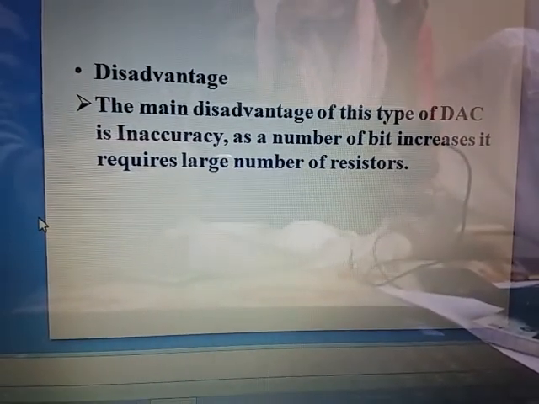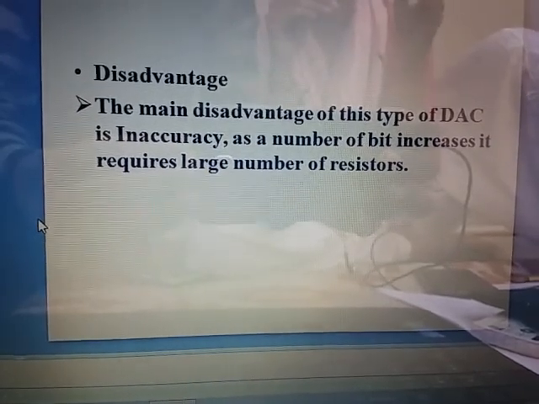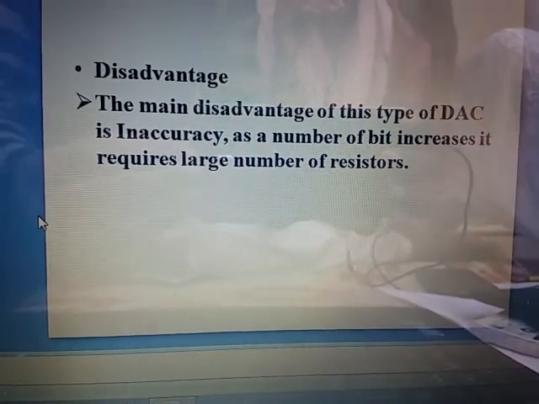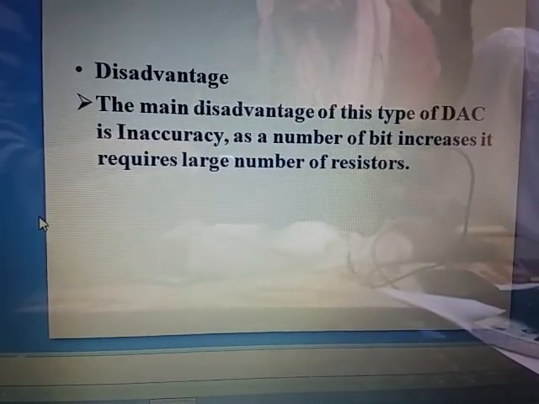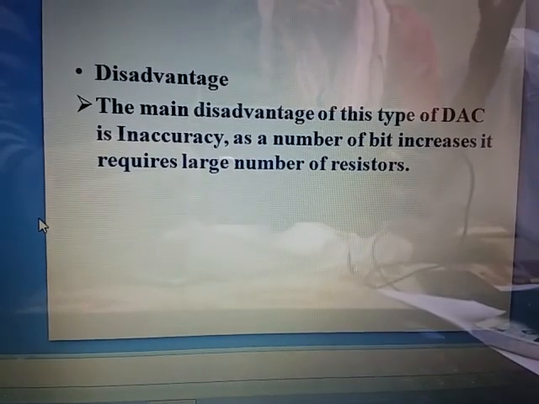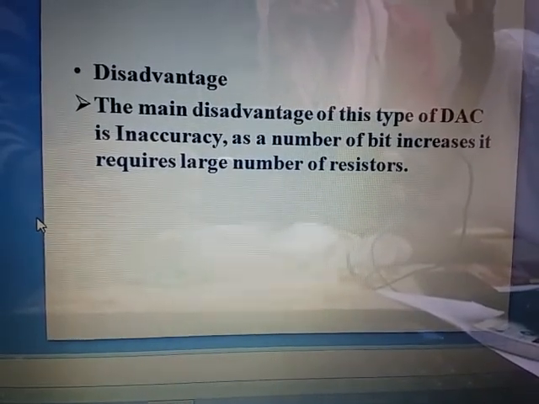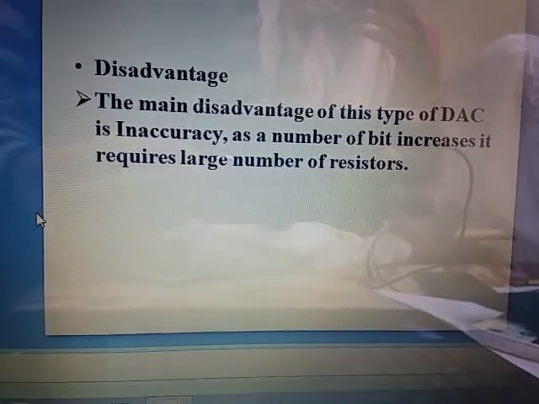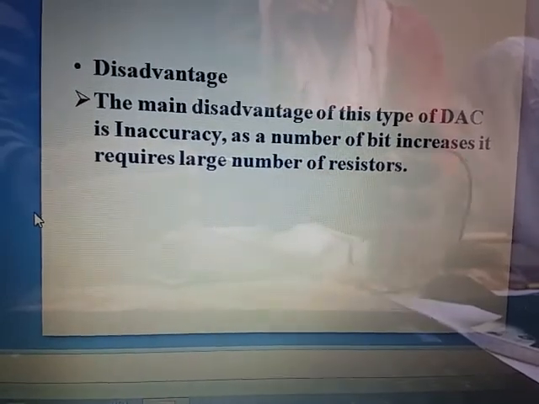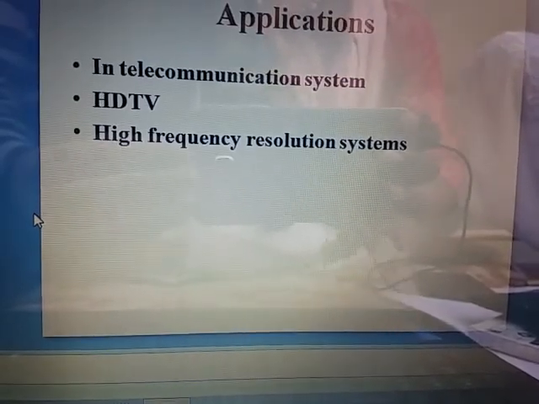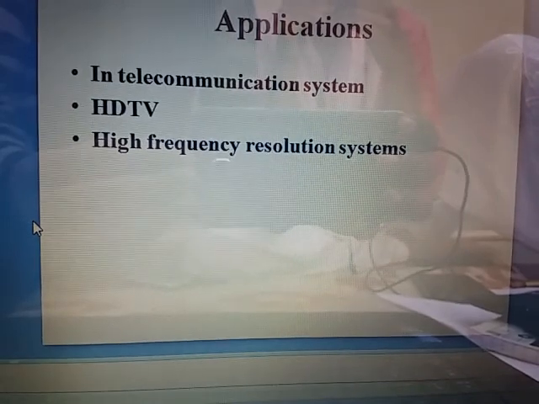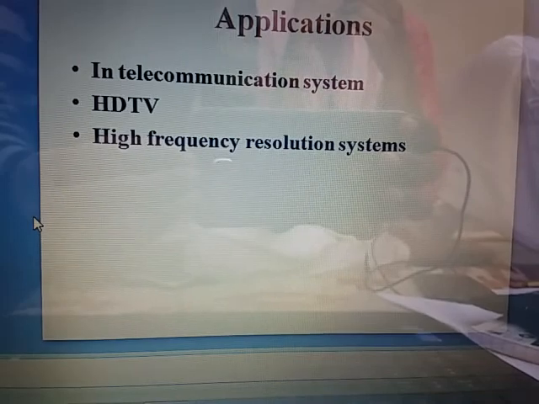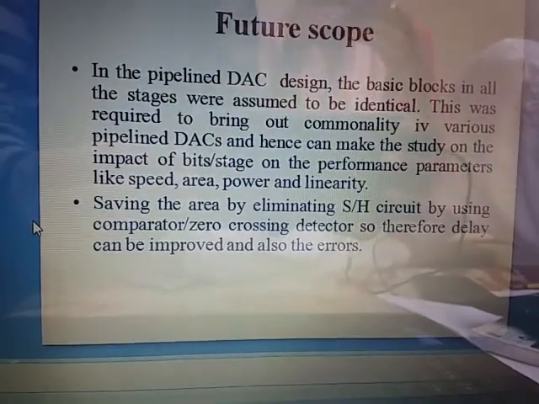The main disadvantage of those DACs is inaccuracy. The main disadvantage is that as the number of bits goes on increasing, it requires a large number of resistors, and also the accuracy gets decreased. So this is the main disadvantage of the cyclic DAC. The applications of this DAC are in telecommunication systems, television, that is HD TVs, high frequency resolution systems, etc.